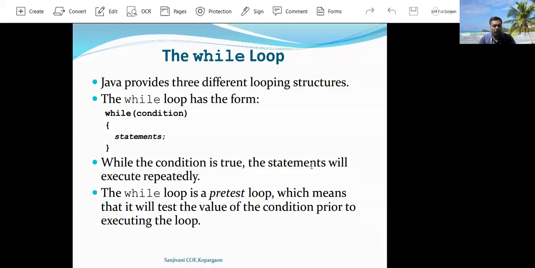The Java programming language supports three types of loop statements. One is the while loop, the second is the do while loop, and the third is the for loop. These are the loop statements supported by the Java programming language.